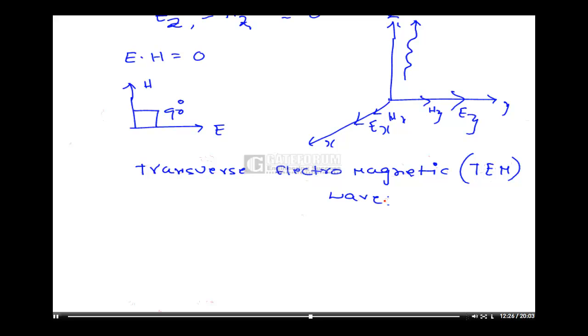So the electric field intensity and magnetic field intensity are perpendicular to each other, and they are also perpendicular to the propagation direction. That's why this wave is called a transverse electromagnetic wave. So that is the meaning of a transverse electromagnetic wave.